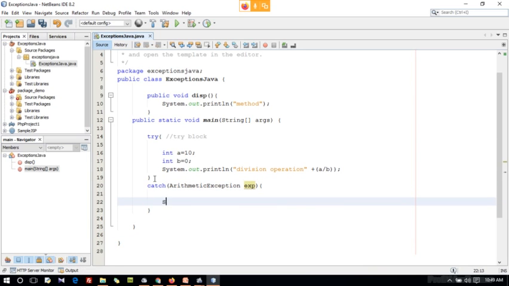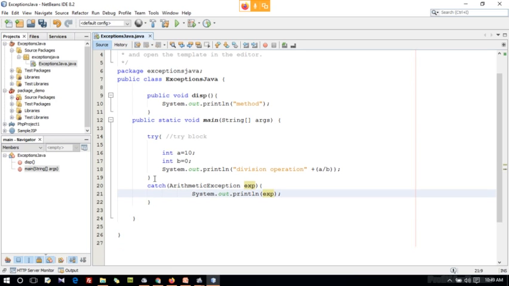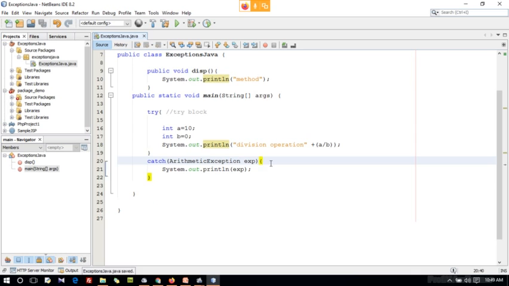Inside that I'm just going to print that exception here. Guys, clear? So this is the catch block. I have given exception handling.